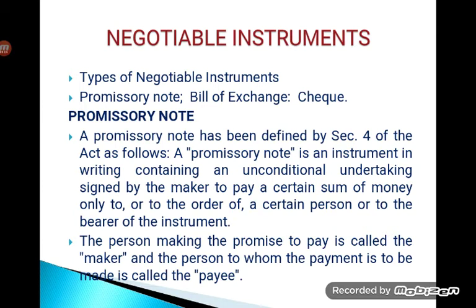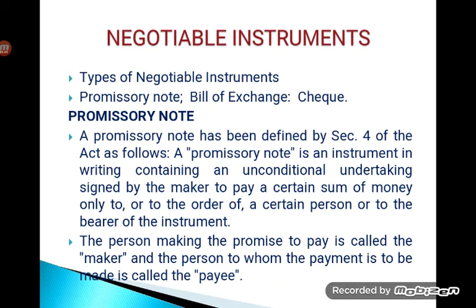Then in case of bill of exchange, specifically, it must be named or described with reasonable certainty. Certainty refers to a certain amount of money which needs to be paid from one person to another. How much he is paying, how much they have to pay to another party, that must be certain. And there must be certainty even regarding time as well. So there must be a specific date or time period which will be given if we are talking about bill of exchange or check. Okay, so these are some of the essential elements or features of negotiable instrument.